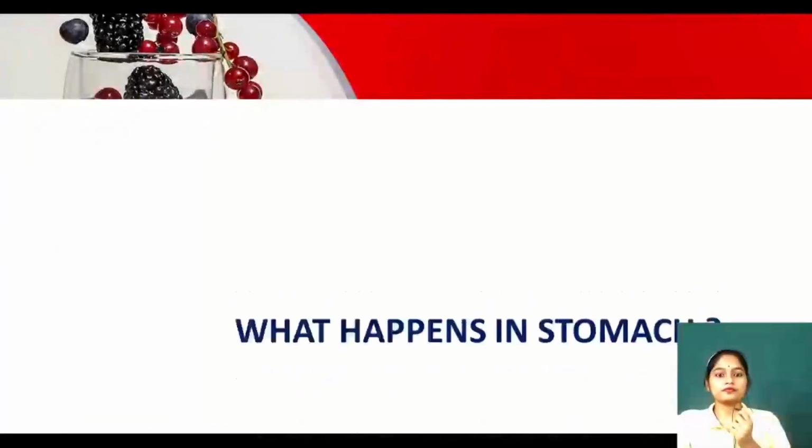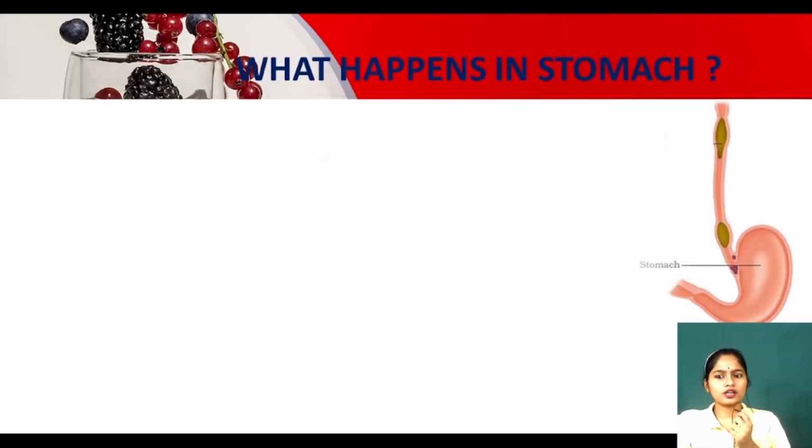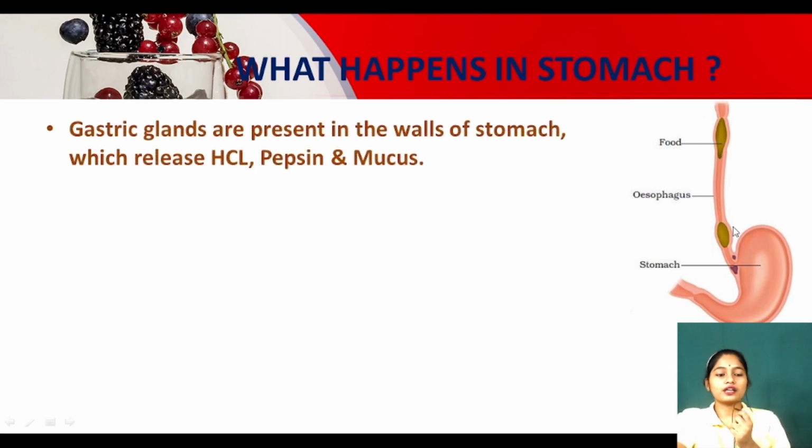Look, what happens in stomach? See, the food is coming. Yes or no? The food is coming through the esophagus and it will reach the stomach. Now see, gastric glands are present in the walls of stomach. Now only I told you some gastric glands are present inside the walls of the stomach, okay. So what will they do? They release HCl, that is hydrochloric acid, pepsin and mucus, okay. These three things are released by the gastric glands present in the walls of the stomach.